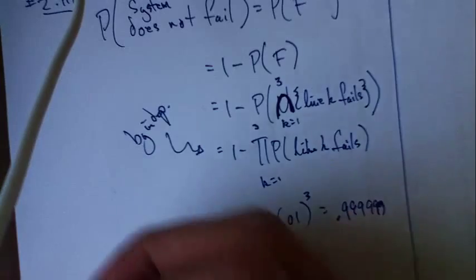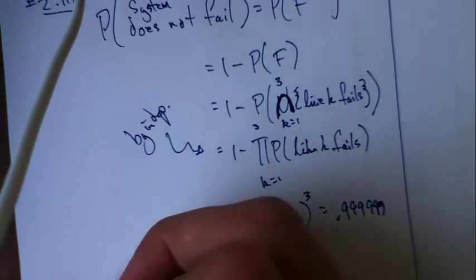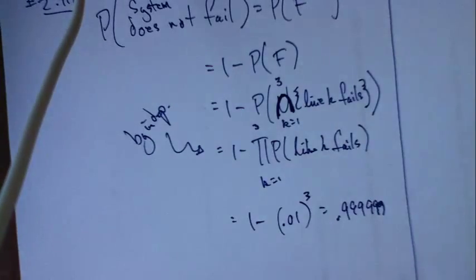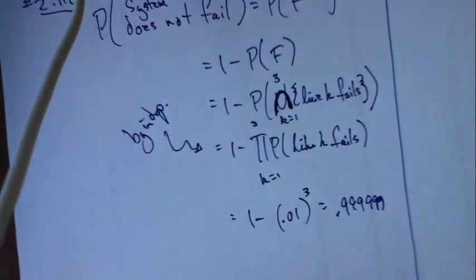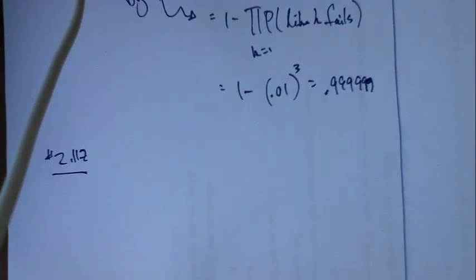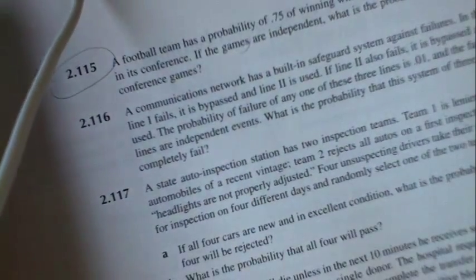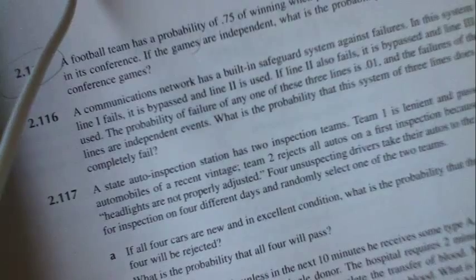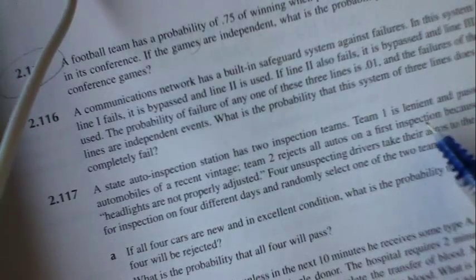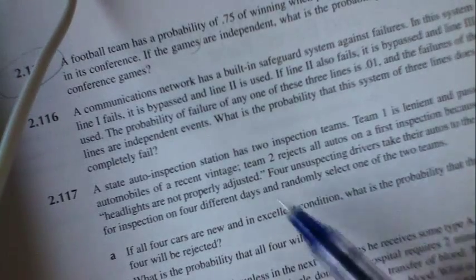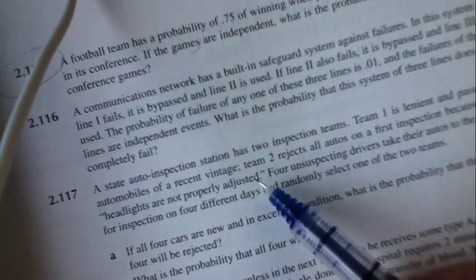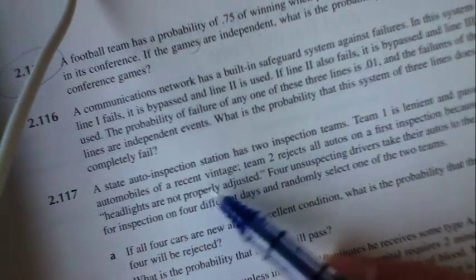All right, how about number 2.117? Let's take a look at it. So an auto inspection station has 2 inspection teams. Team 1 is lenient and passes everyone of a recent vintage, all the cars that were recently made.